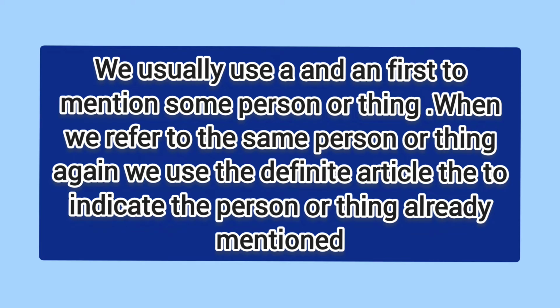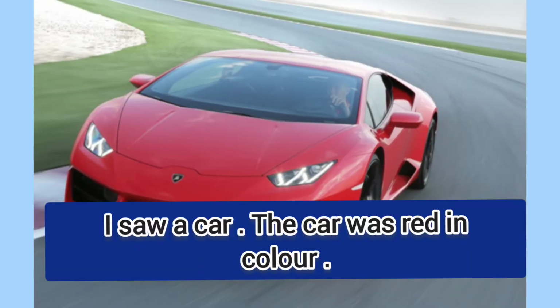We usually use a and an first to mention some person or thing. When we refer to the same person or thing again, we use the definite article the to indicate the person or thing already mentioned. For example, I saw a car. The car was red in color. Here we said I saw a car. When we first time saw the car, a car. When again mentioned that car, we said the car.